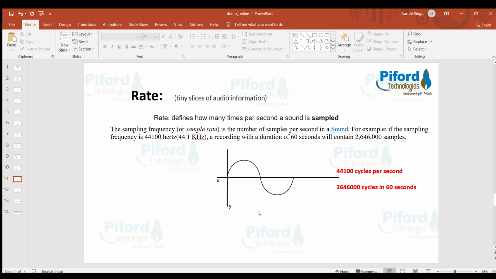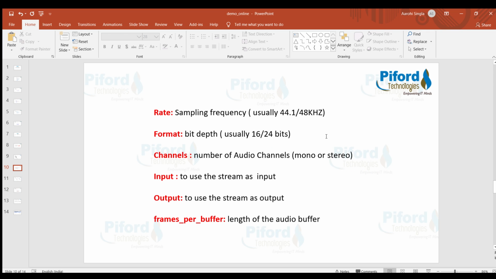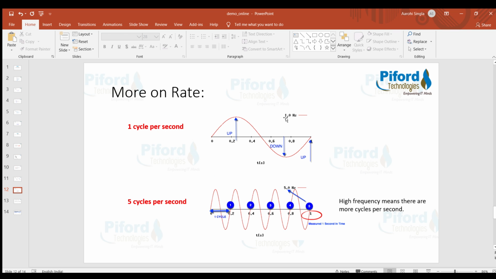So this we need to define while opening a stream, like how many cycles we want per second, right? That simply means, in our case, what I have written over here is that usually we are using 44.1 kilohertz and 48,000 hertz frequency. And let's suppose we want to draw a wave for 1 hertz frequency.